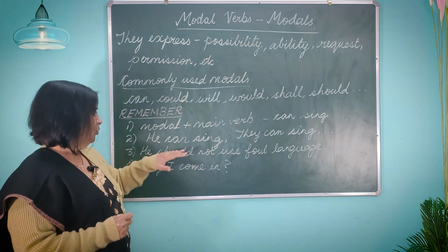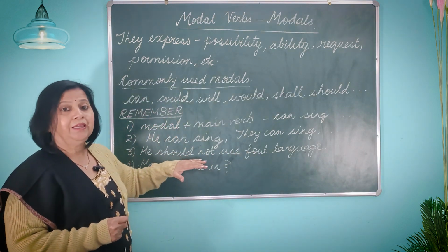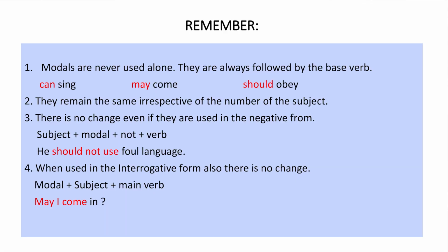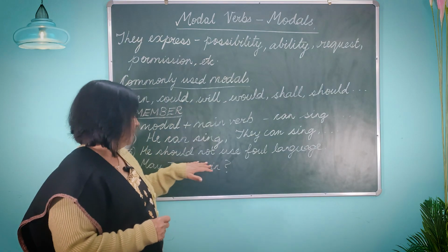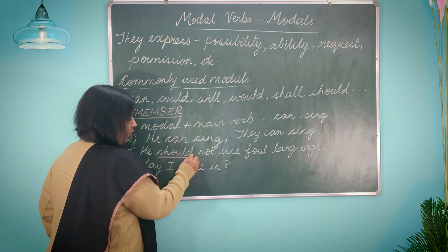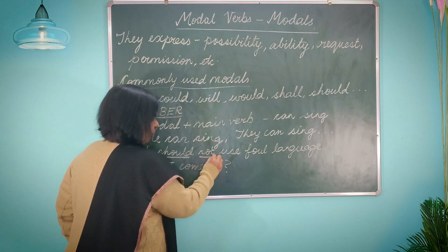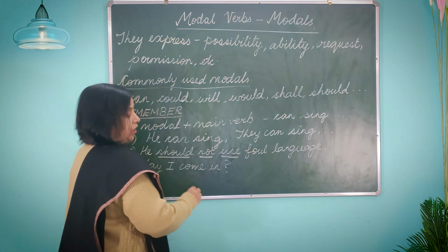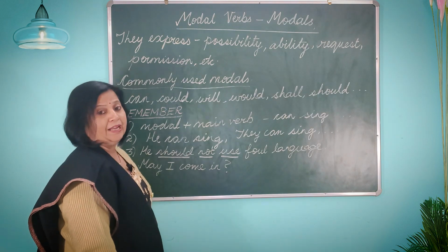Now, when you use modals in the negative form, what is the form that should be used? It is the subject plus the modal plus the negative word not, followed by the main verb. For example, he should, should is the modal over here, we've used the negative not, and the main verb: he should not use foul language.